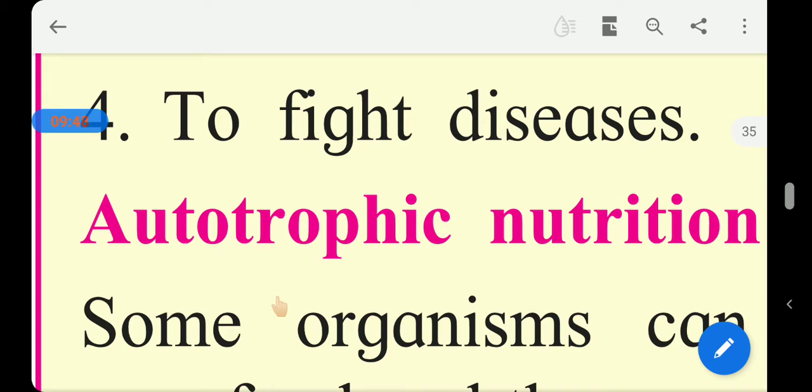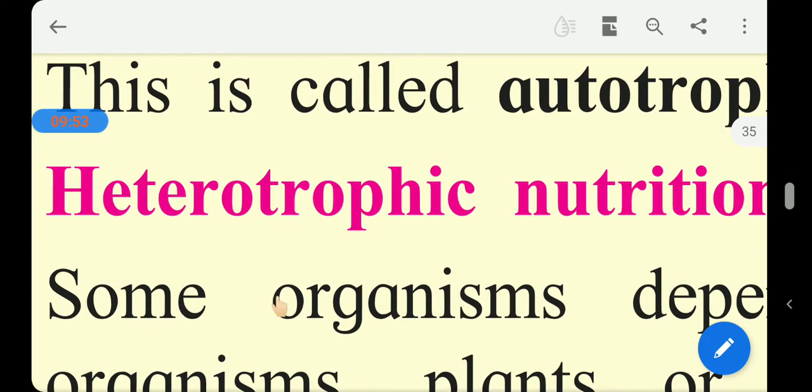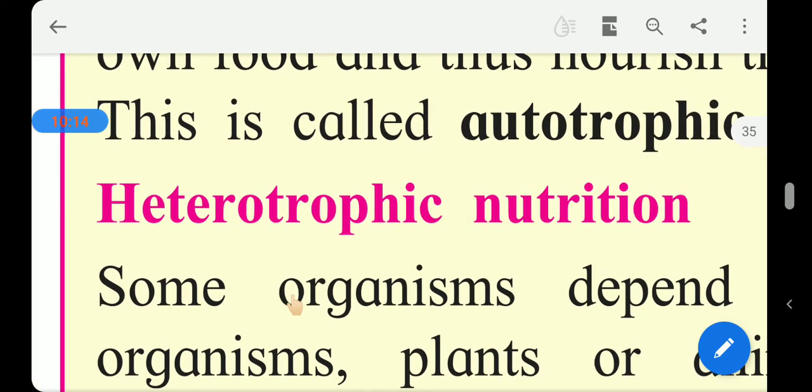For example, plants are autotrophic. Next is heterotrophic nutrition. Some organisms depend on other organisms, such as plants or animals, for their food. This is called heterotrophic nutrition. Animals and humans belong to heterotrophic nutrition because some animals, herbivorous animals, depend on plants, and carnivorous animals depend on the flesh of other animals. They feed themselves on the flesh of other small animals.